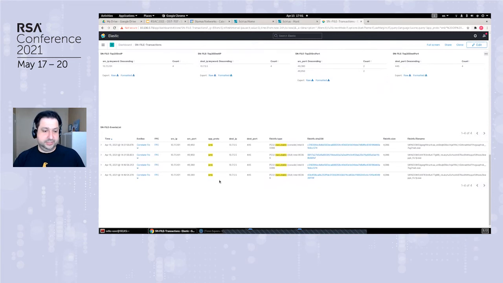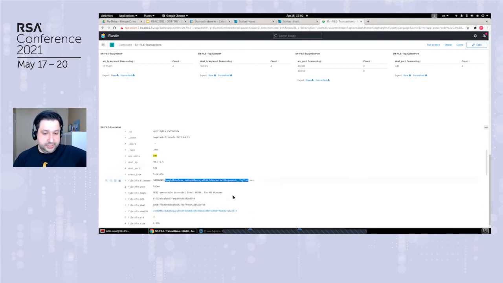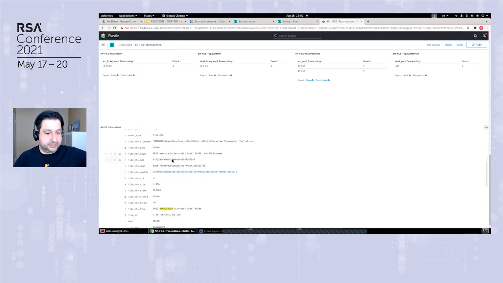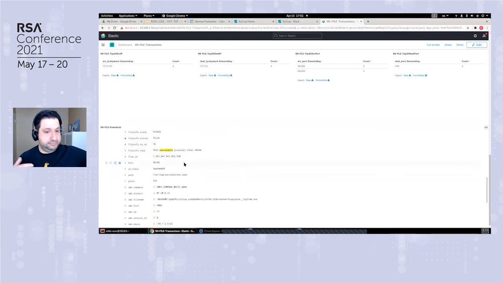As we scroll down, we can see the results, and we have 4 such transactions, and you can see that the names are quite unusual. If we look at one such transaction, we can see this is a file name of an executable. It's unusual to have that name. It's a bit long and kind of non-logical, to say the very least. We know that it's an executable, and as we scroll down, this is pure protocol data.